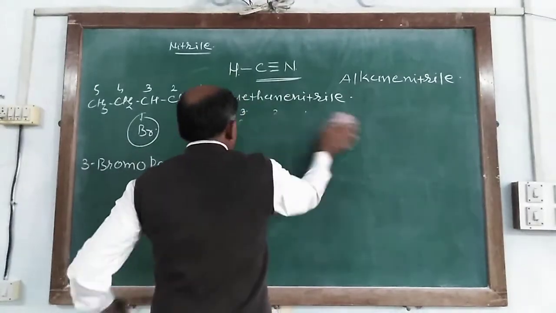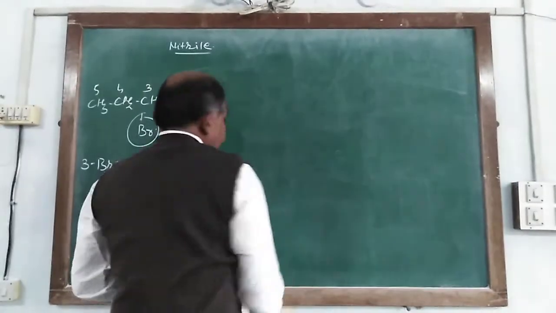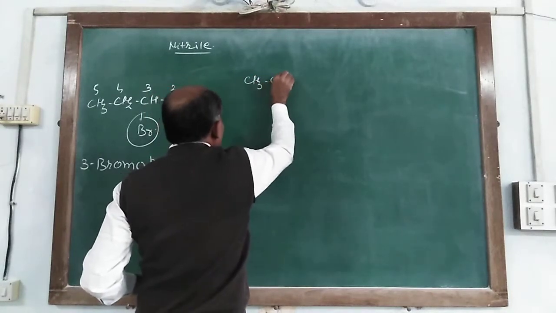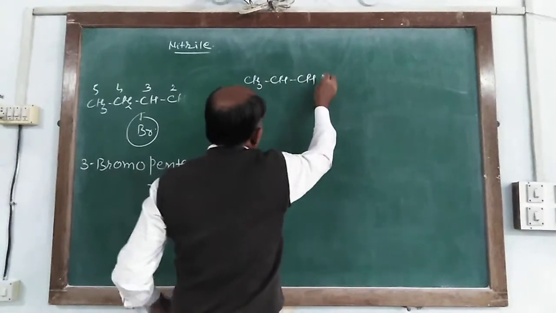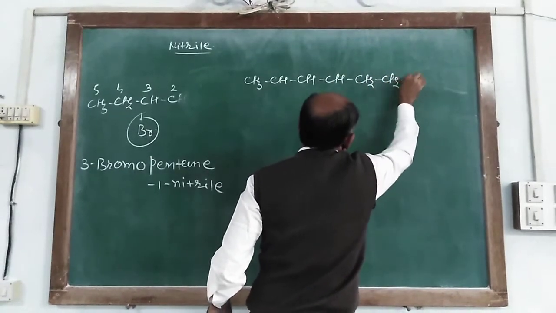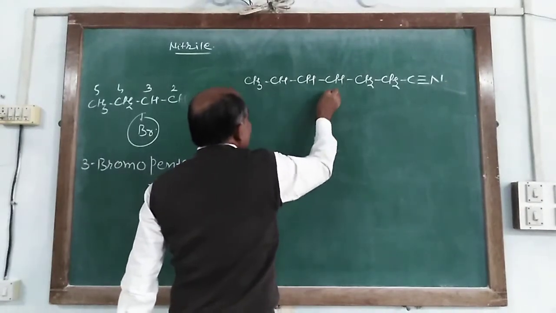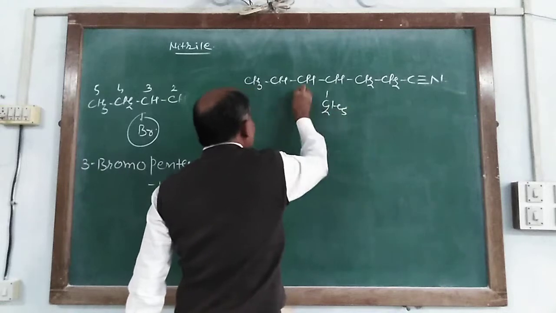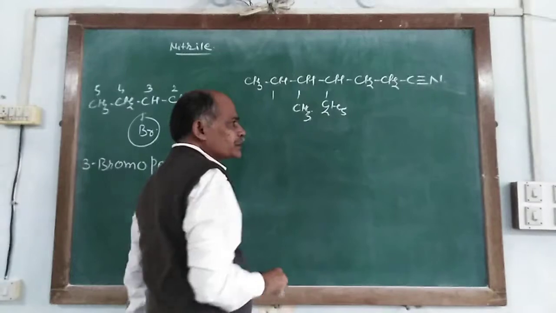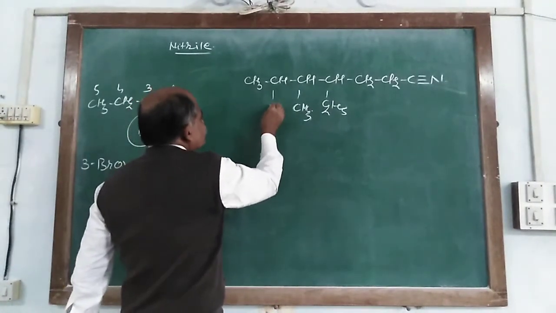Some more components. The structural formula is written this way: CH3, CH, CH, CH, CH2, CH2 and C triple bond N, and here it is linked with C2H5, here it is CH3 and here it is Cl.